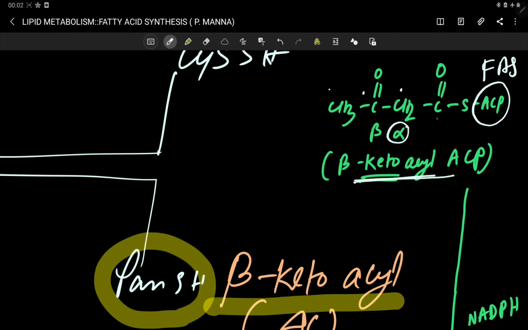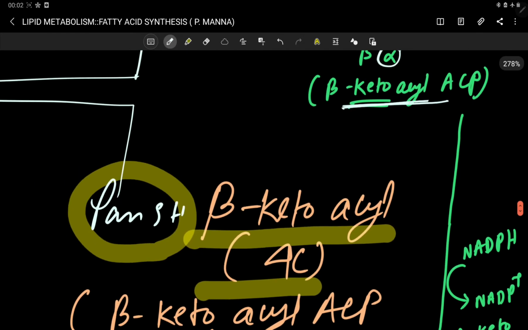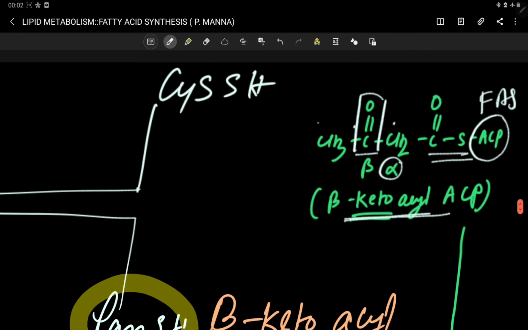This is the alpha carbon with respect to this group, and this is the beta carbon. At the beta carbon your keto group is present, that's why this is a beta ketoacyl group. Now in presence of beta ketoacyl reductase, this portion is reduced.